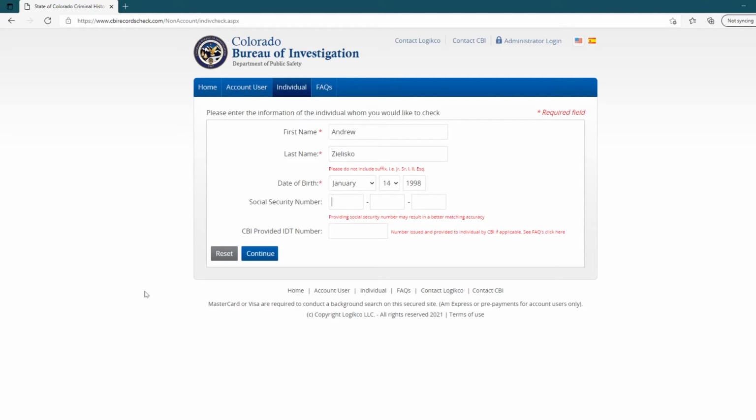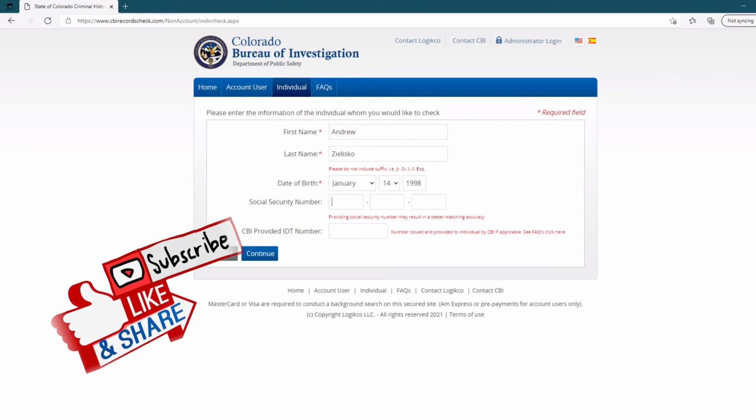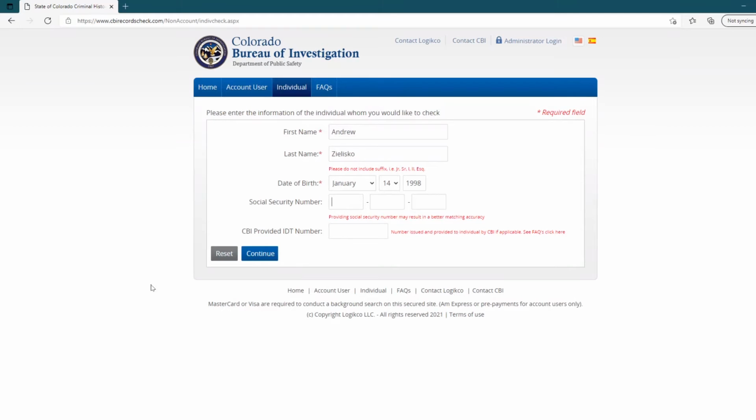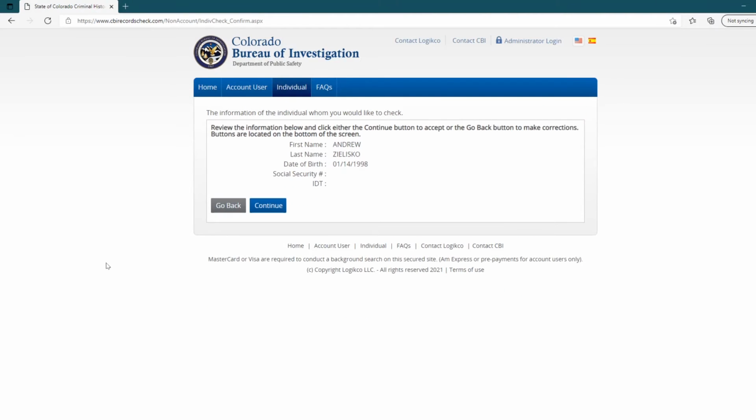Now, it is not going to charge me yet, okay? And the reason I don't use that social security number is because that person may have gone by different social security numbers. But the date of birth and the names are usually pretty accurate in the CBI arrest records. So we're going to hit continue,